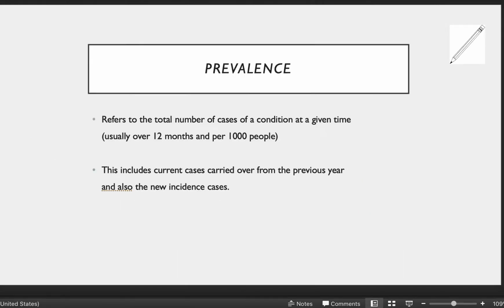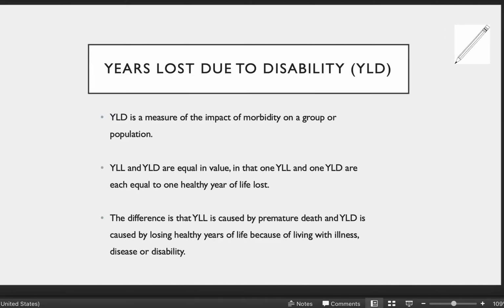So last lesson, incidence and prevalence were 2 things that I've focused on. We've got our little pencil icon up in the top right hand corner here, which means take some notes as I go through this. Here is a new concept. Remember, this is all about how we measure the health status of individuals, but right at the moment with what we're discussing here with the YLD, it is more about the population level. So think about Australia, okay?